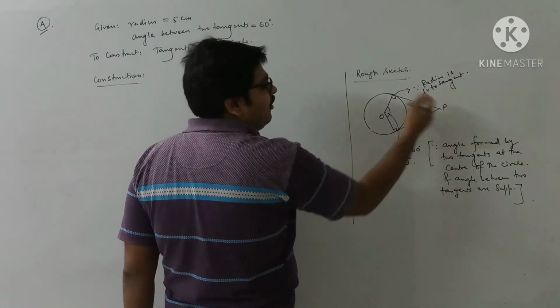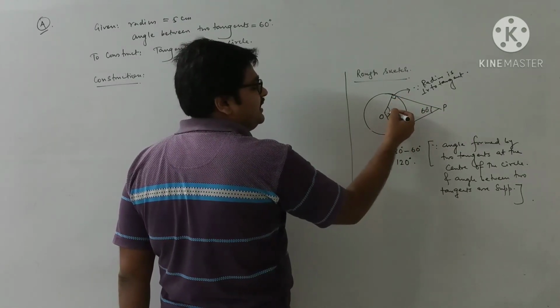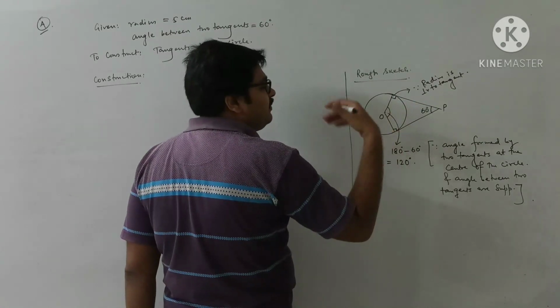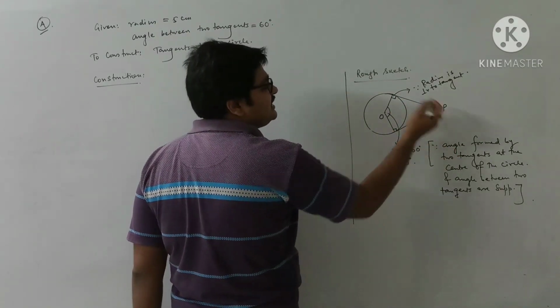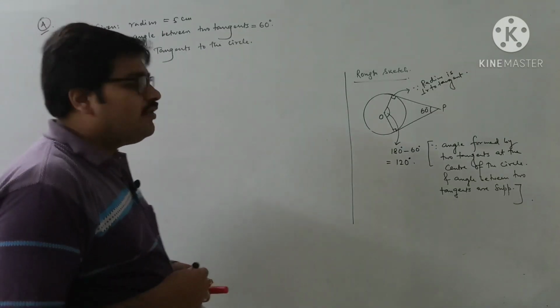And that angle automatically becomes 60 degrees, because this is 90, this is 90 and this is 120. If we add these and subtract from 360 degrees, you will see this angle is coming to 60 degrees. Correct? So we got the procedure.